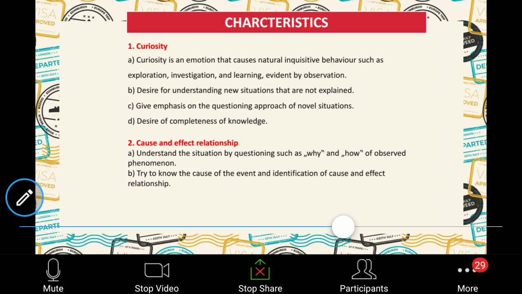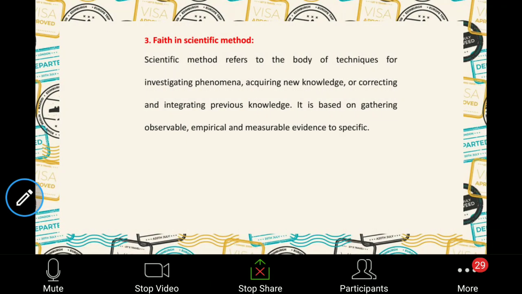Why do you think so? Yes, very true. So faith is very, very necessary.